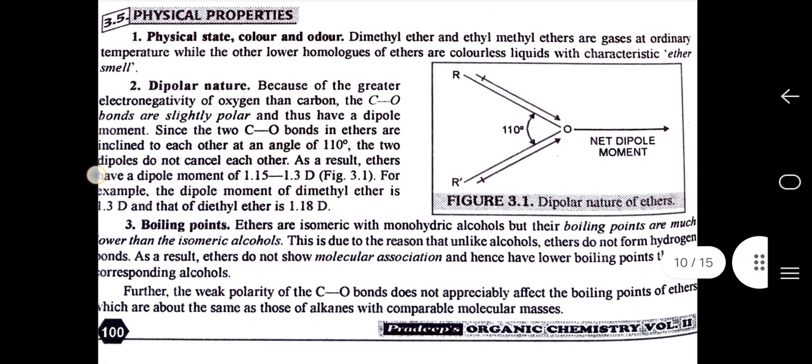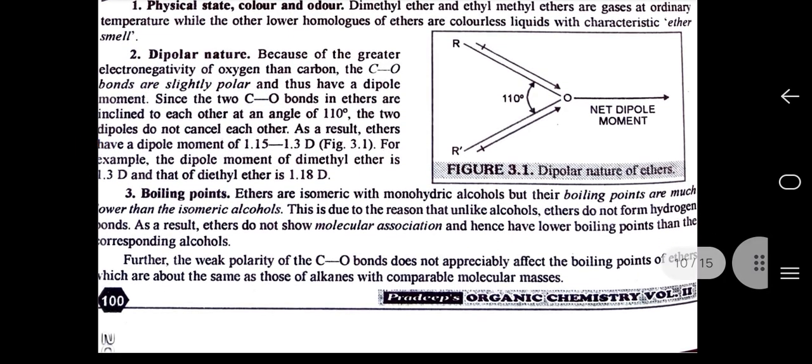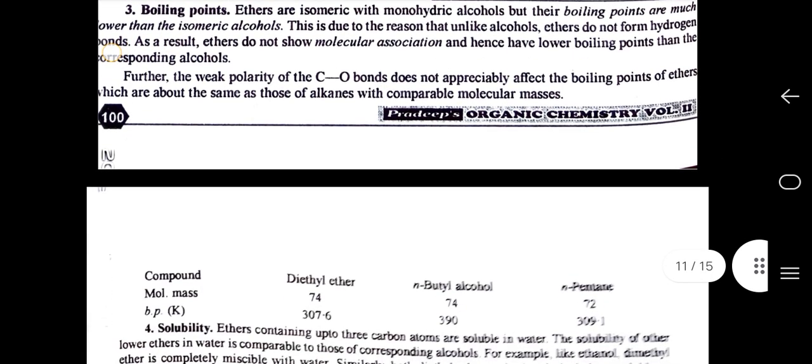Third one is boiling point. Ethers are isomeric with monohydric alcohols, but their boiling points are much lower than the isomeric alcohols. This is due to the fact that, unlike alcohols, ethers do not form hydrogen bonds. As a result, ethers do not show molecular association and have lower boiling points than the corresponding alcohols. Further, the weak polarity of the C-O bond does not appreciably affect the boiling point of ethers, which are about the same as those of alkanes with comparable molecular mass.